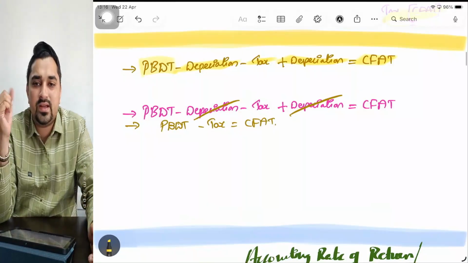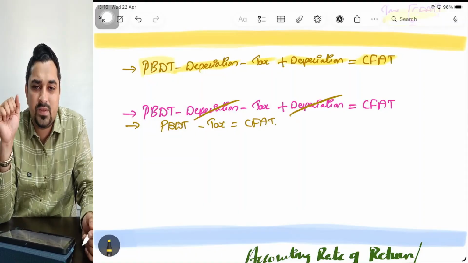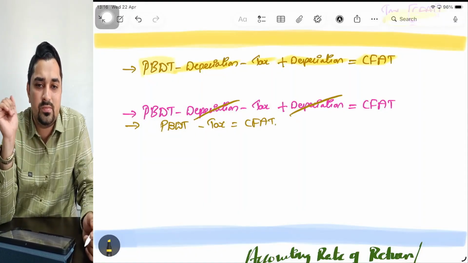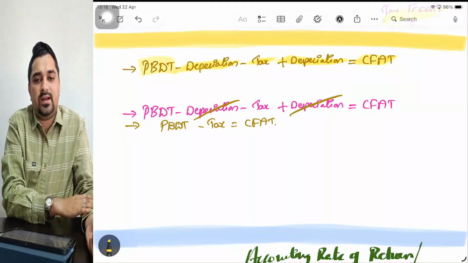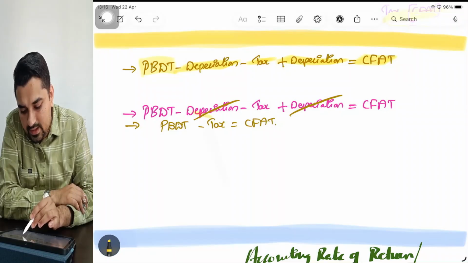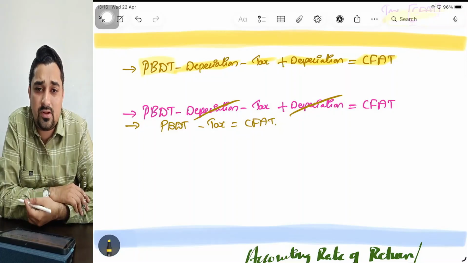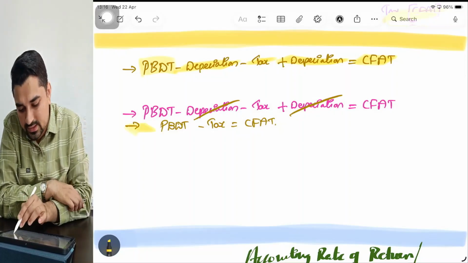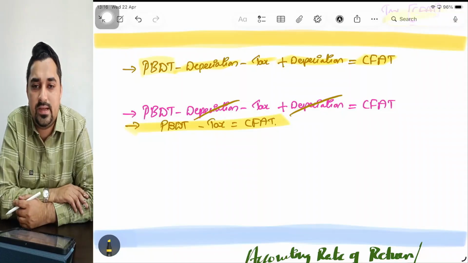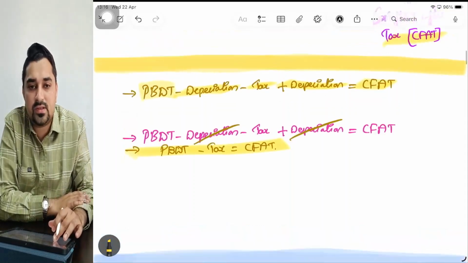Sir, why are we taking depreciation here? I am taking depreciation only to calculate the tax impact, because the more the depreciation, the higher the tax benefit and the lower the tax liability, correct? Now, I am reducing depreciation once and adding it back again. If the question directly gives the tax amount, what is the direct formula to calculate CFAT? It is PBDT minus tax. It will give you CFAT, cash flows after tax. So this is all about CFAT.